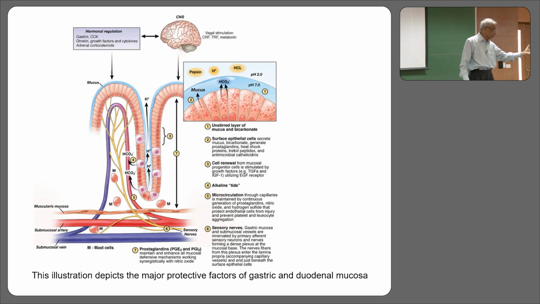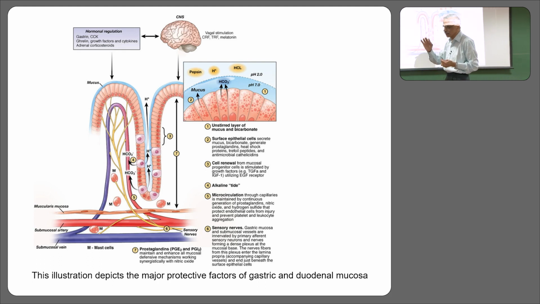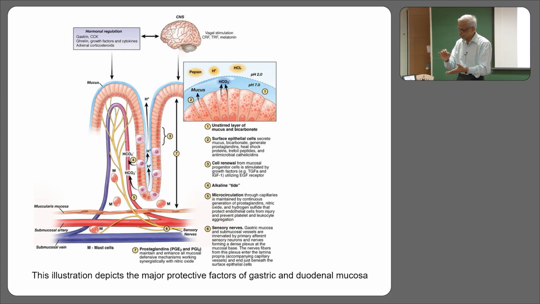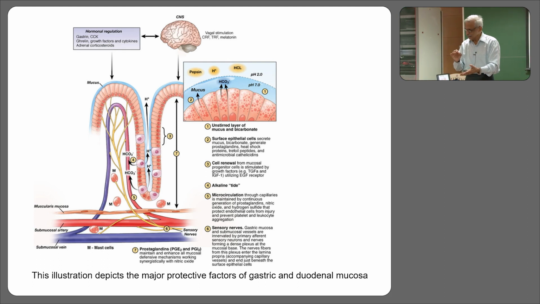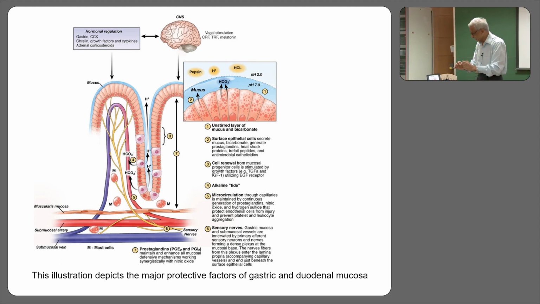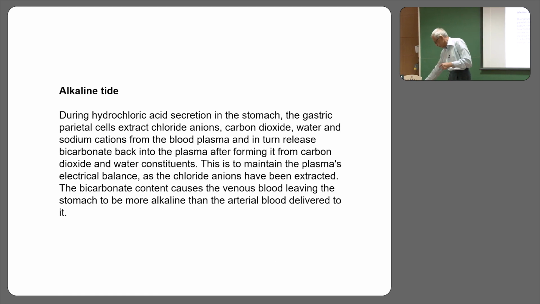As much as H ions are going on that side, there is a sudden increase of bicarbonate. So if you monitor blood samples from the stomach when you are fasting and when you are having food, you will suddenly find that there are too many H ions, and accordingly the pH also slightly varies in the blood. You can read about the alkaline tide.